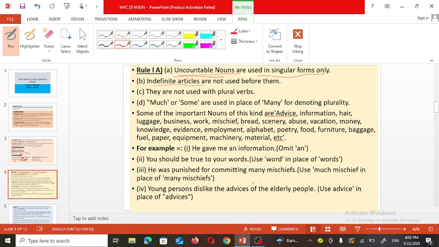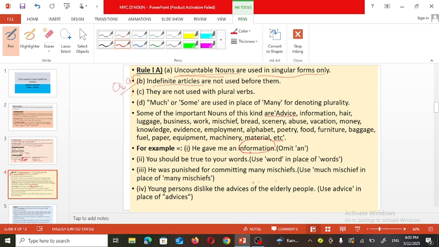For example, information is an uncountable noun. We cannot count it one, two, three, four like that. So we should not use an indefinite article. Articles a and an are indefinite articles. So these articles should not be used before uncountable nouns, and we use them in a singular form.